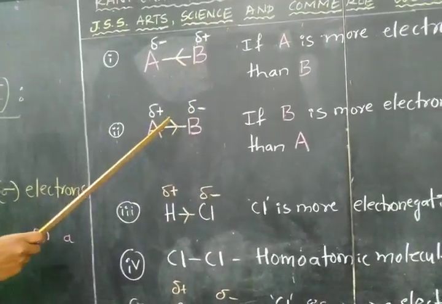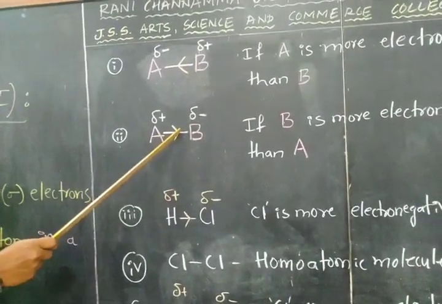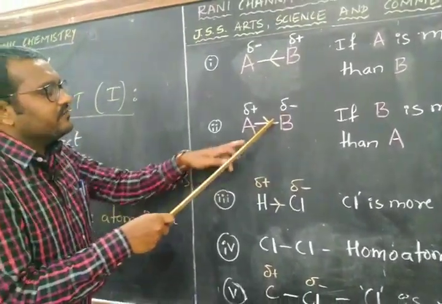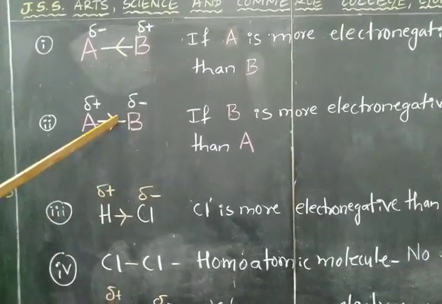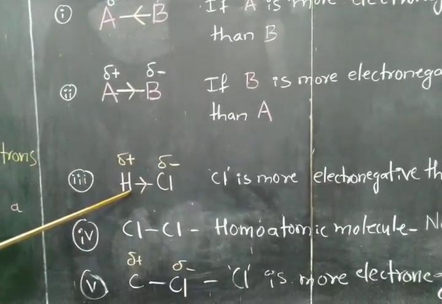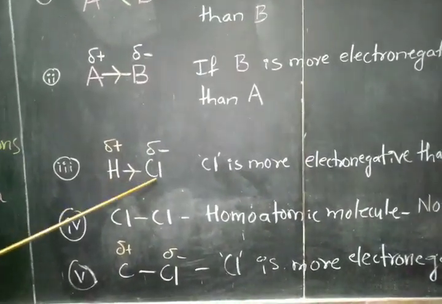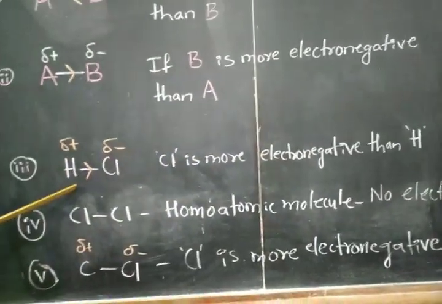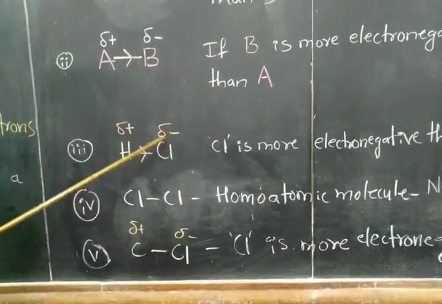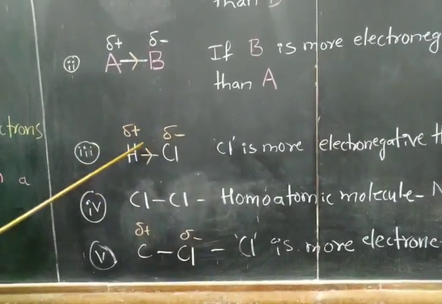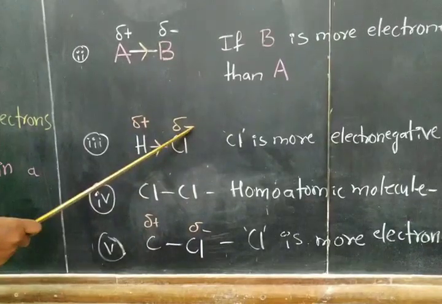And inductive effect is denoted using an arrowhead in the middle of the covalent bond, and the arrow is pointing toward the direction of the movement of electron displacement. Take for example hydrochloric acid. Here Cl is covalently bonded with hydrogen and this Cl is more electronegative than hydrogen. Because of this, the bonding electrons shared between hydrogen and chlorine move toward the chlorine atom, as a result of which hydrogen acquires partial positive charge and chlorine acquires partial negative charge.